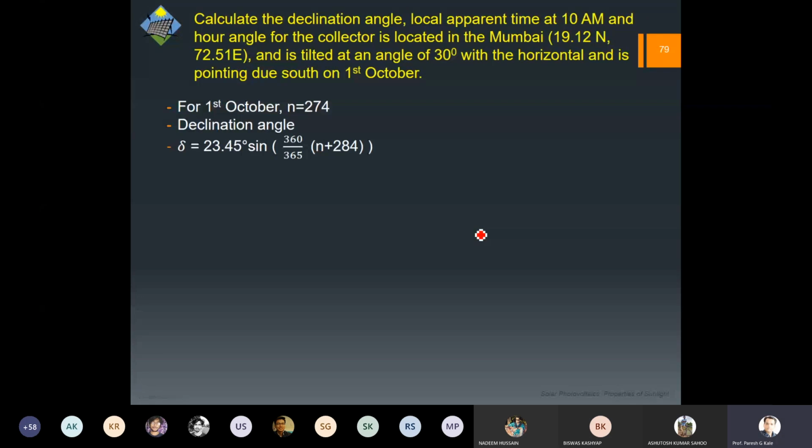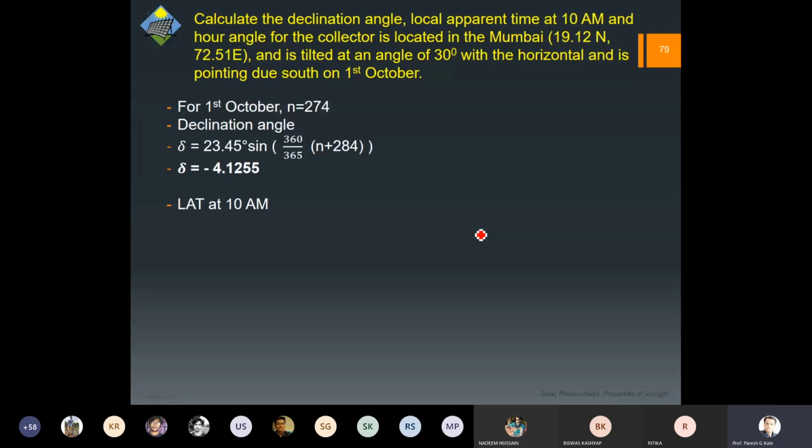Ritika Bansal, what's the answer? Minus 4.07. Okay, so roughly around 4.12 or 4.07, whatever your answer is. Okay, so you have got delta.